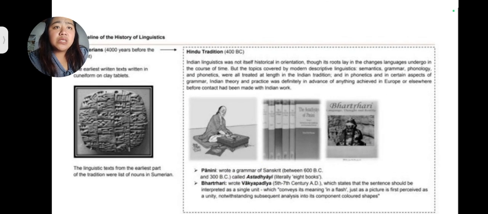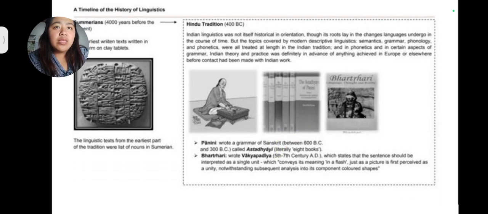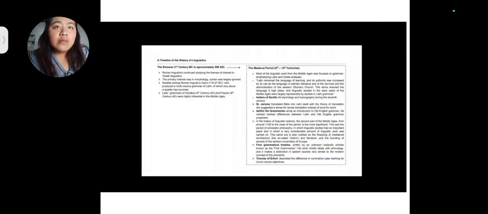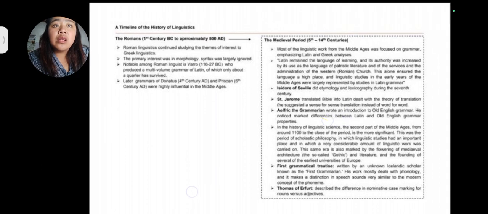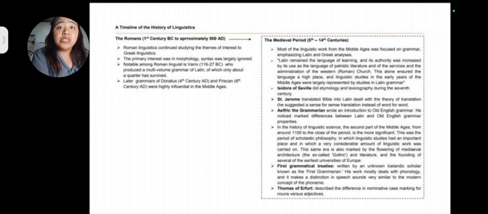So for the next one, let's go with the Romans. So for the Romans at the first century BC to approximately 500 Anno Domini, Roman linguistics continued studying the themes of interest to Greek linguistics. And the primary interest was in morphology.